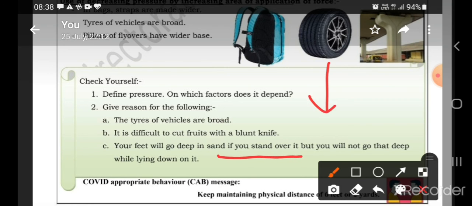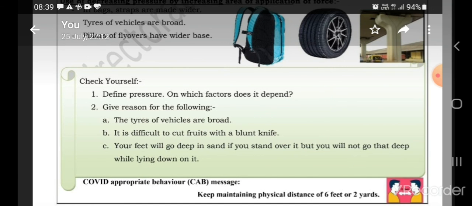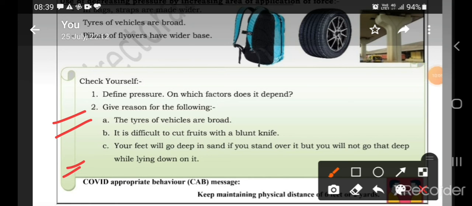When you are in a standing position, your two feet are touching the ground, area is less, pressure will be more, so it will go deep inside the sand. When you are lying down, your whole body is in touch with the ground, area is more, pressure will be less, so your body will go less deep in the sand. These reasoning questions are important. Write their answers yourself.